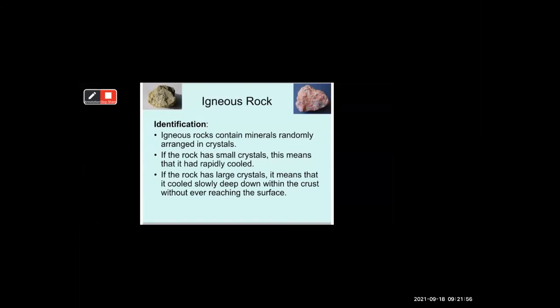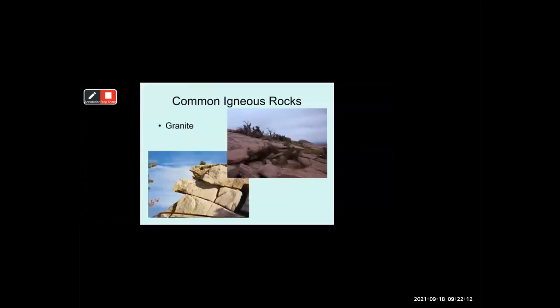And the rock which has small crystals, which means it is rapidly, quickly cooled down, we sometimes find on the surface of the earth. Now let's see the examples of common igneous rocks. So that one is granite. This type of rock is called granite, and granite is one example of igneous rock.